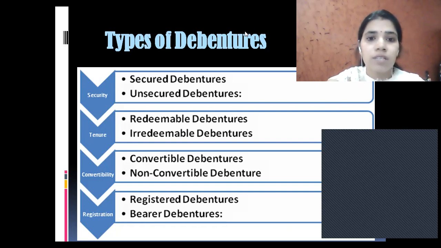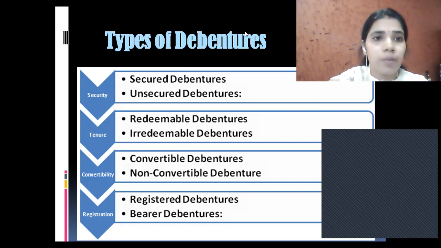Now, last one is registered debentures and bearer debentures. Registered debentures are those debentures that are registered in the company's register, and they are transferred only when the clear paperwork is completed.